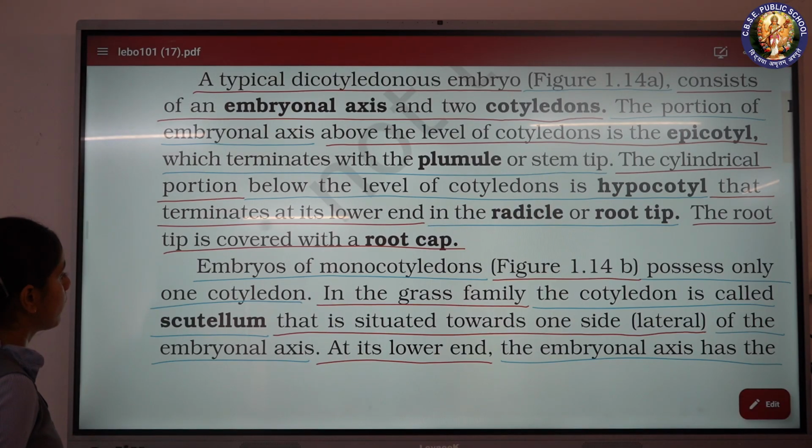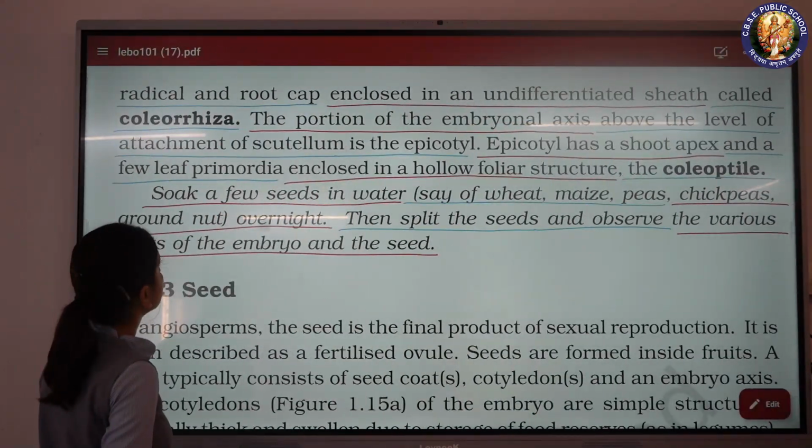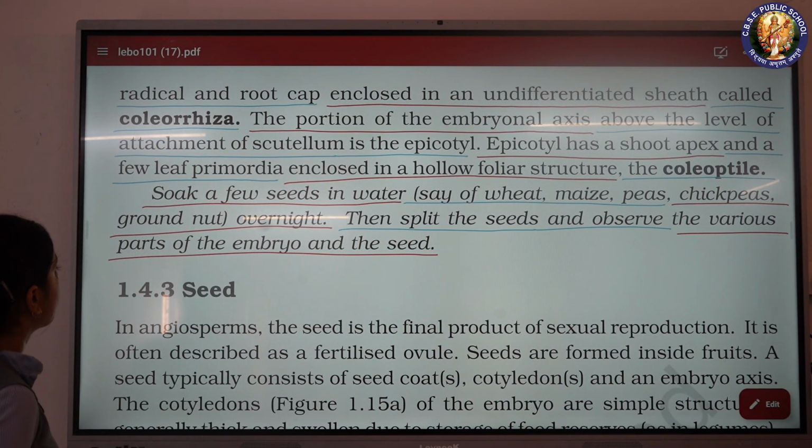At its lower end, the embryonal axis has the radicle and root cap enclosed in an undifferentiated sheath called coleorhiza.